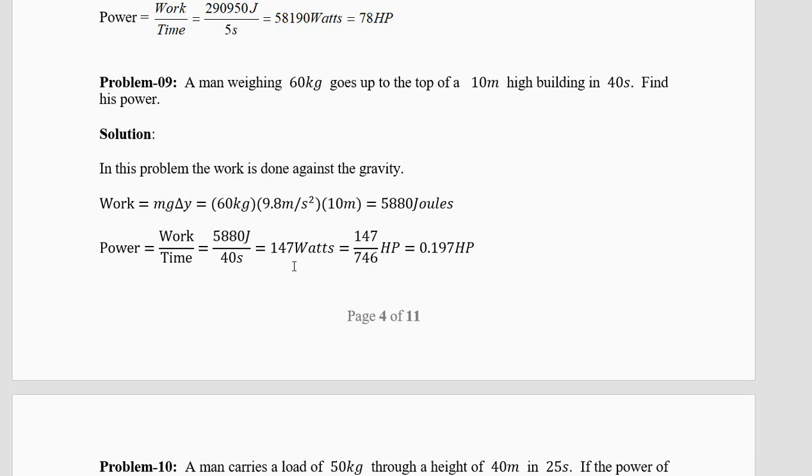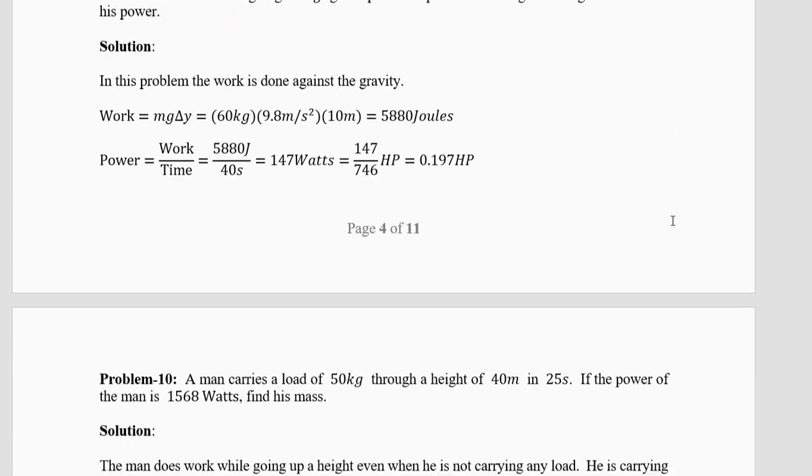The work is mg delta y, 60 into 9.8, and the height is delta y, 10 meters. Height means delta y. So 60 into 9.8 into 10, you'll get 5880 joules. Now the time is 40 seconds. No need of changing. It is seconds directly. If it is minutes, you change it to seconds. 5880 divided by 40. The 0 will cancel. 588 by 4 is 147 watts. 147 by 746 will give you 0.197 HP. Write 3 numbers after the point.